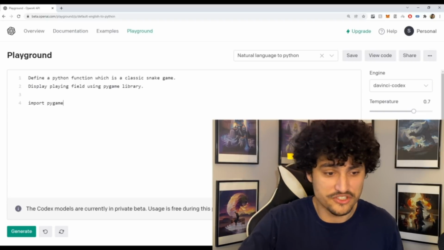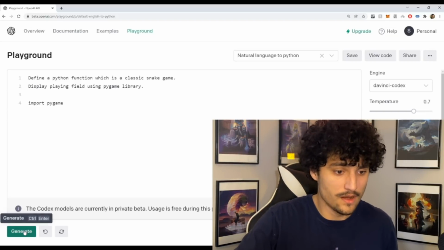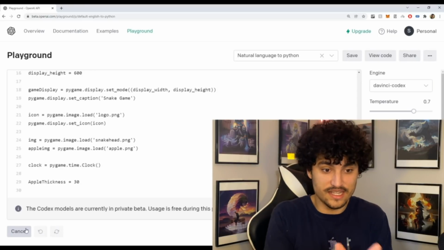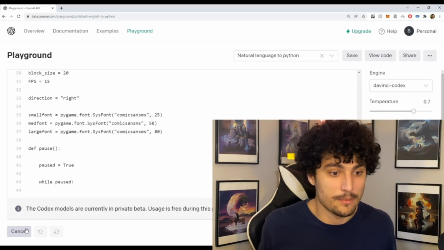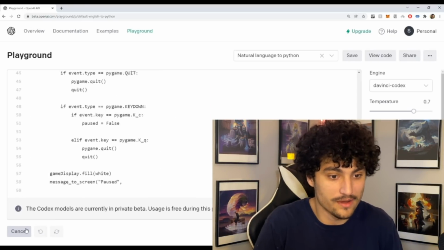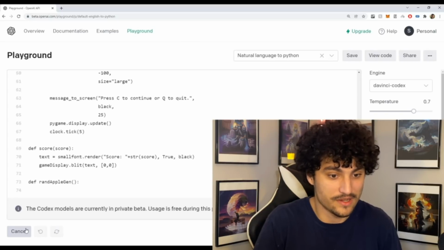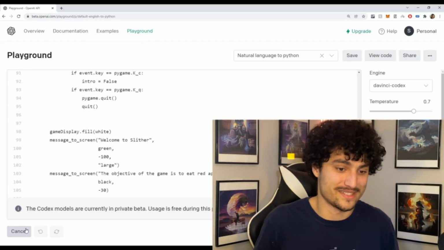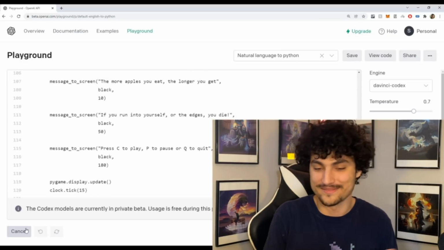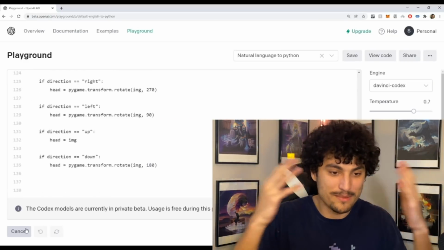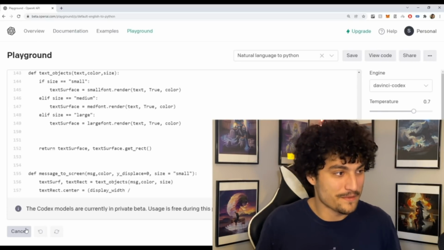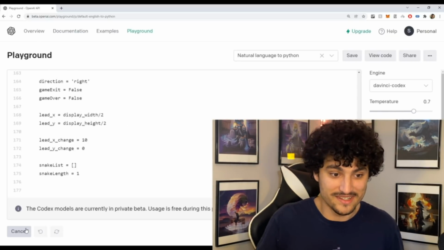So what I can do now is just click generate, and it's going to generate all the code for us. And you can see it's starting. It's getting our apple. It's getting everything that we want. Look at it go. I think it's absolutely beautiful. Amazing, right? This is just mind-blowing technology, the possibilities of this. I'm gonna let this run for a bit, and I'll see you guys once it's done.